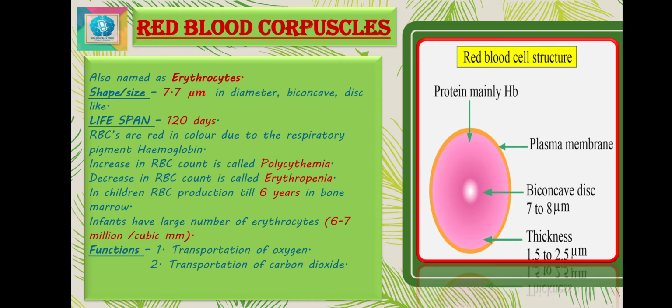Due to the loss of the nucleus, the life of the erythrocytes is reduced to about 120 days. Infants have a large number of erythrocytes, around 6 to 7 million per mm cube of blood, and RBC count is lowered by 5% when we are asleep. The RBC count increases during physical activity, during pregnancy, and emotional stress also. The increase in RBC is termed polycythemia, and the decrease in RBC is termed erythropenia. In children, RBCs are produced in bone marrow of all bones till the age of 6.